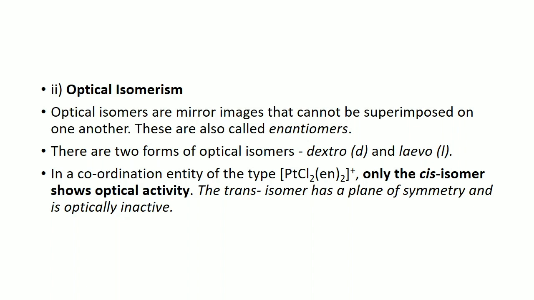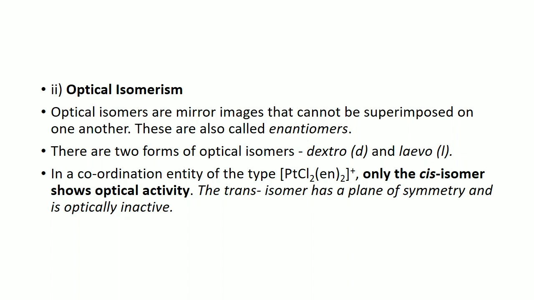Optical isomerism is a very important term because optical isomers are mirror images that cannot be superimposed on one another. And there is a very specific term that you have to learn here, that is called enantiomers. Enantiomers are basically optical isomers which are mirror images that cannot be superimposed on each other. The two forms of these optical isomers are dextro and levo, D and L.